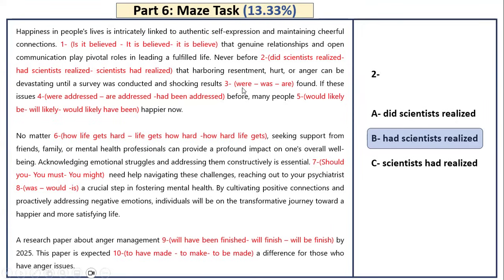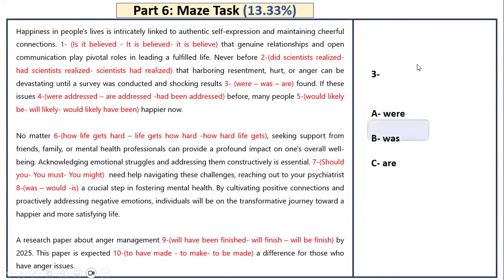One happened earlier and the other one happened later. But most importantly, I have never in the beginning, or never before in the beginning, which means I have to apply inversion. So instead of saying scientists had realized, I will say had scientists realized. It will look like it's a question, but actually it is not a question. It's only inversion, okay?